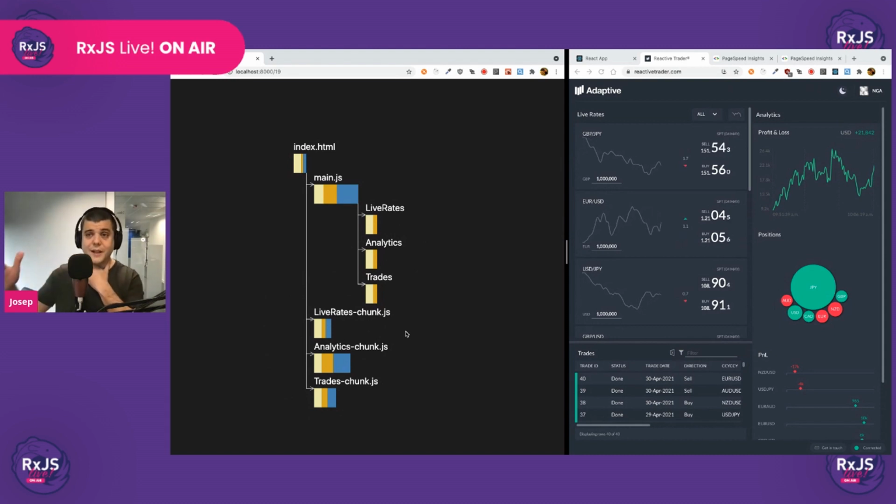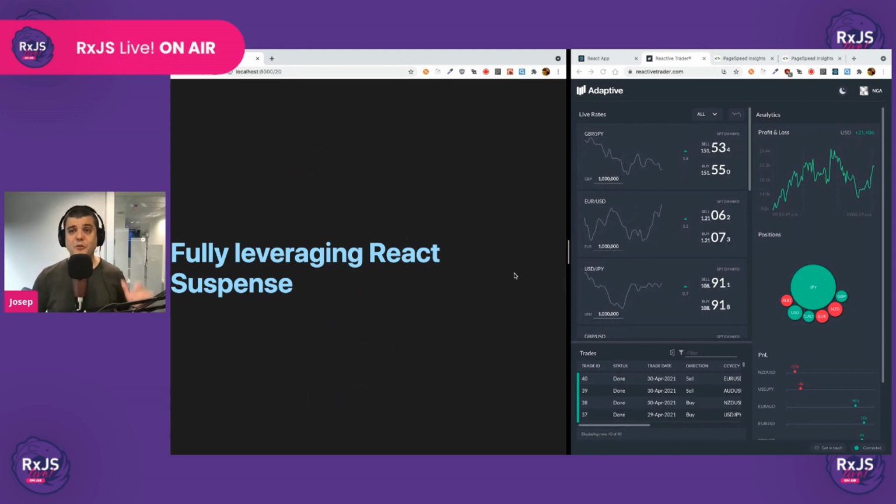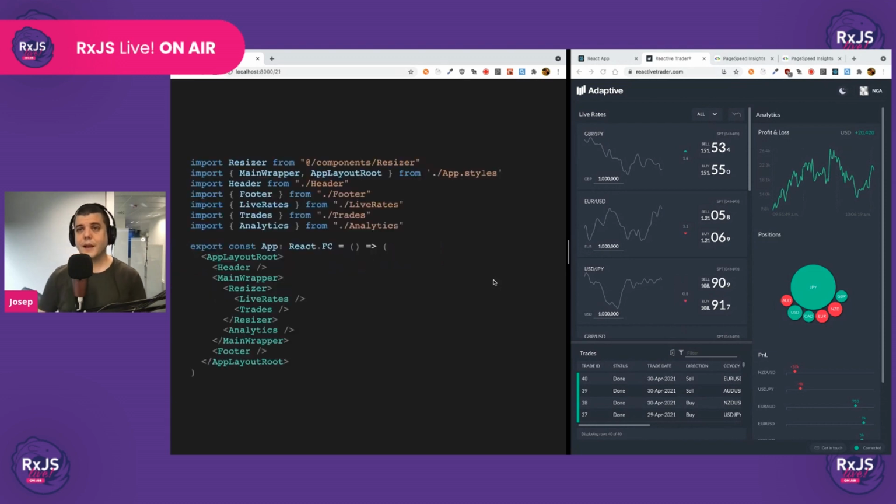So using React-RxJS, it's trivial to get this level of code splitting with just a few small modifications. Let me show you how we did that, okay? We did that by fully leveraging React Suspense.